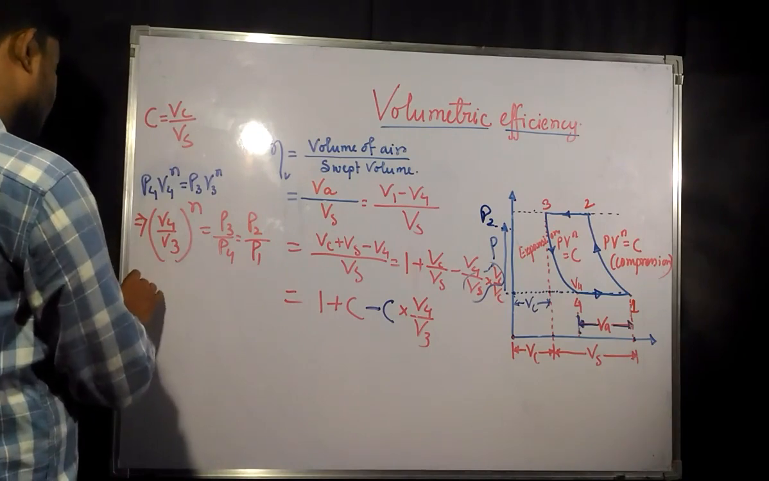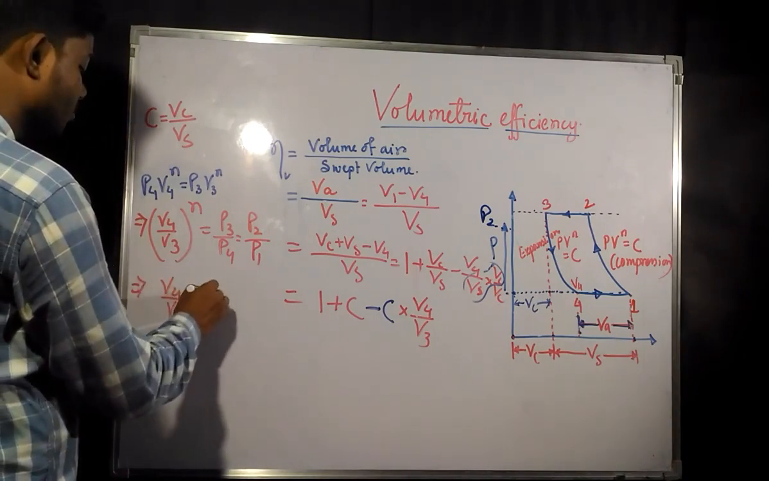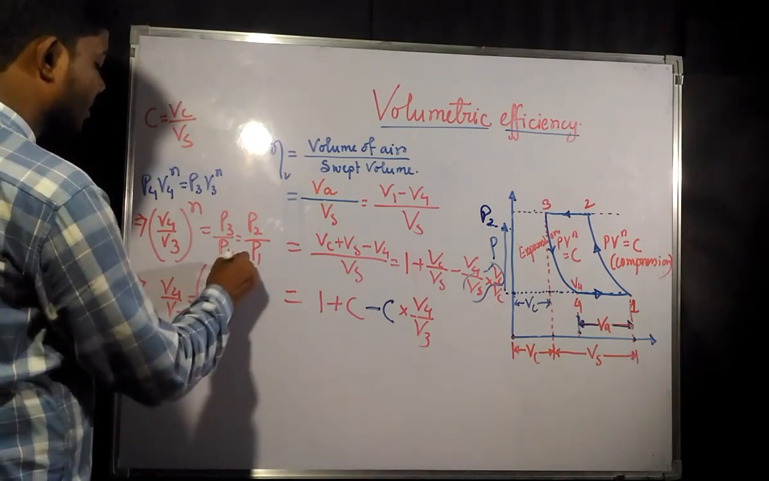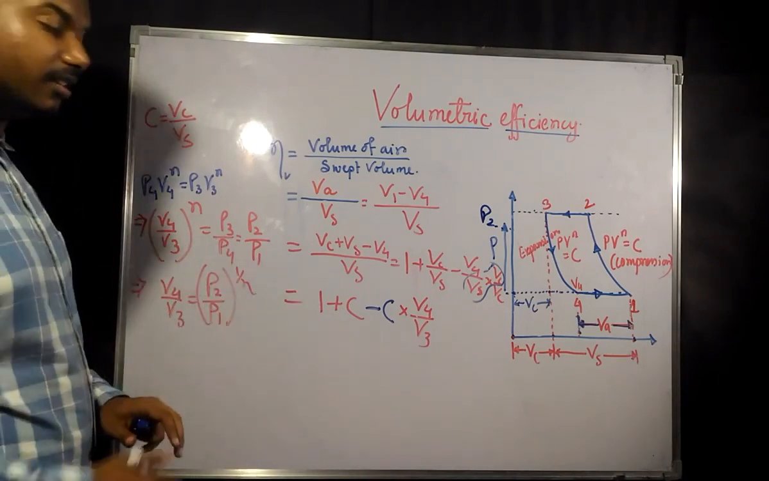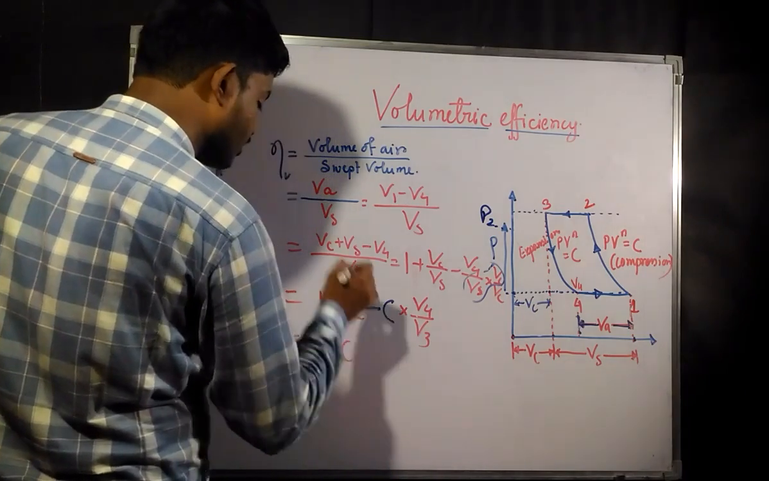Okay, so what is the final expression? You can write from here V4 by V3 is going to be equal to P2 by P1 to the power 1 by n. Okay, so this is the value of V4 by V3. Now let us put it there. After putting it there, what would it be?